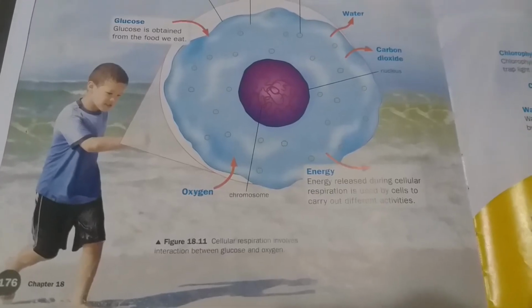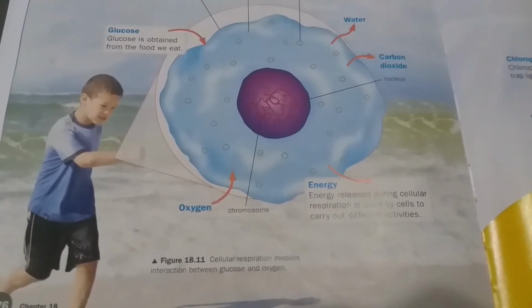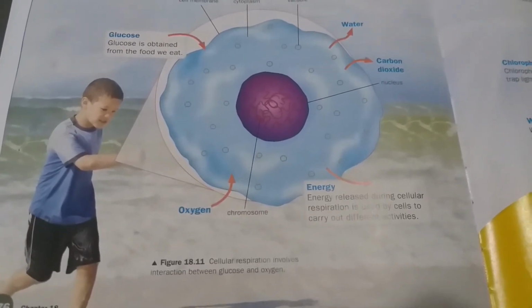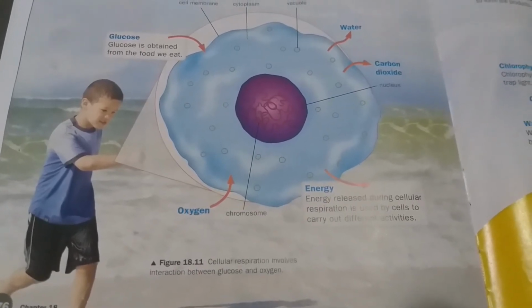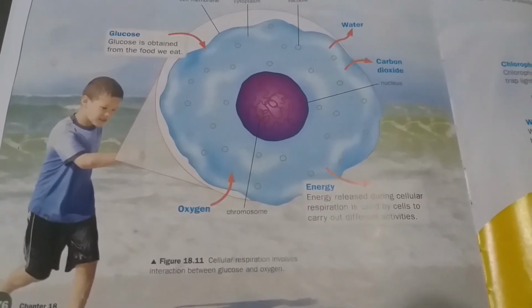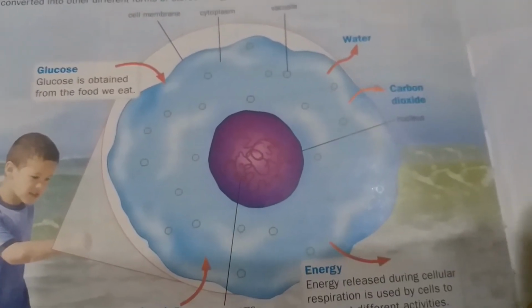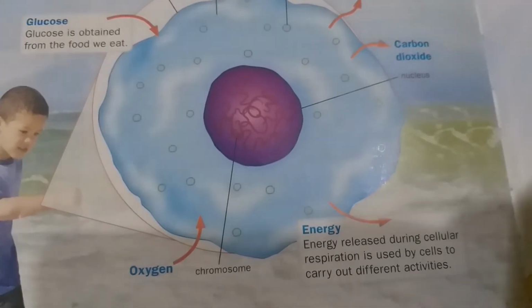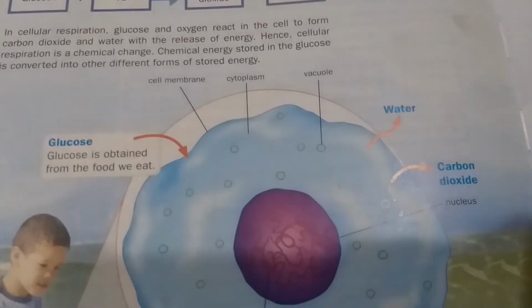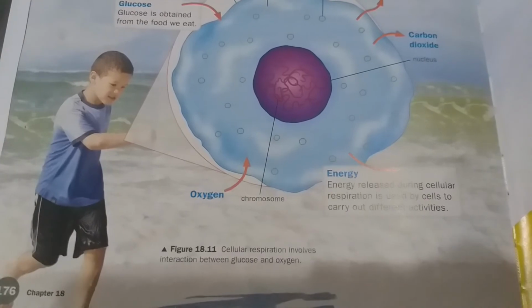If you see your textbook page number 176, you can read this diagram, which clearly explains that cellular respiration involves interaction between glucose and oxygen. You can see in this picture that glucose goes into the cell and water and carbon dioxide come out along with energy. You can refer to this diagram when you study page 176.